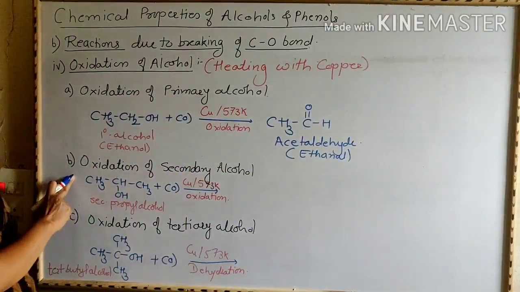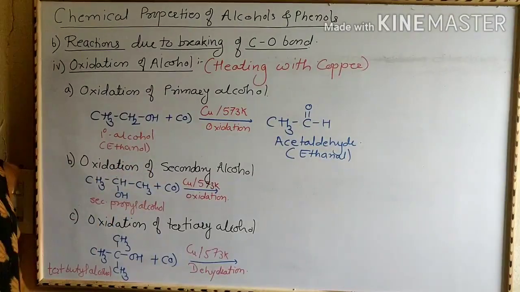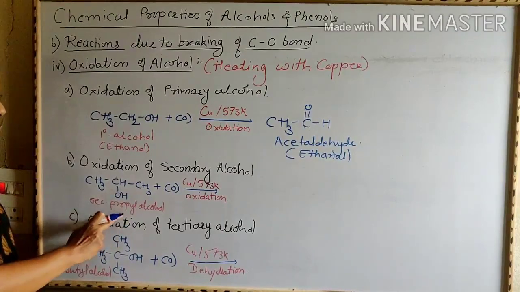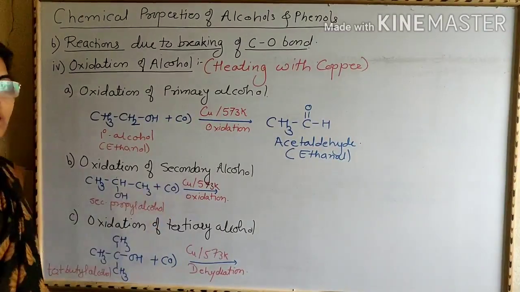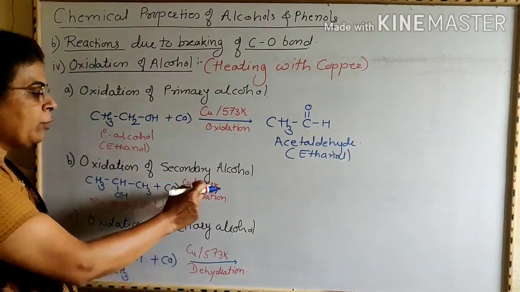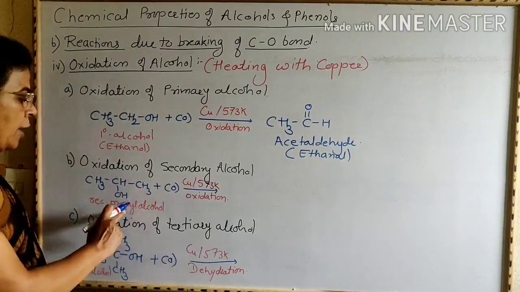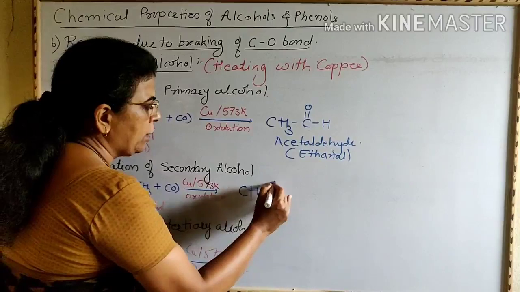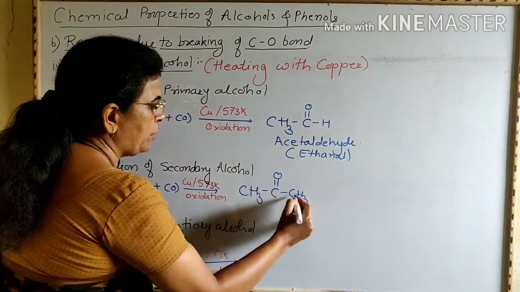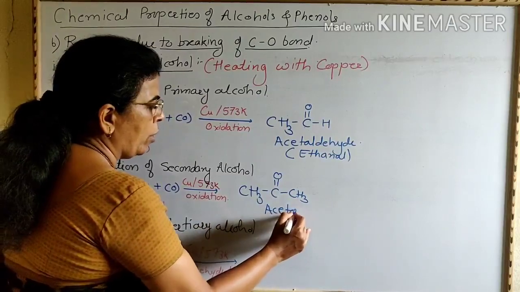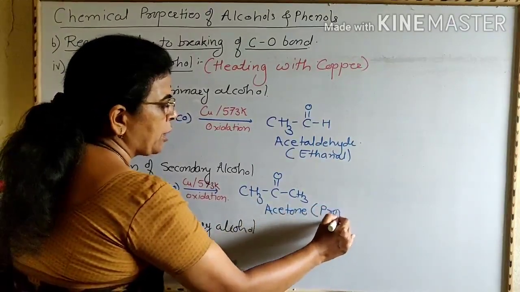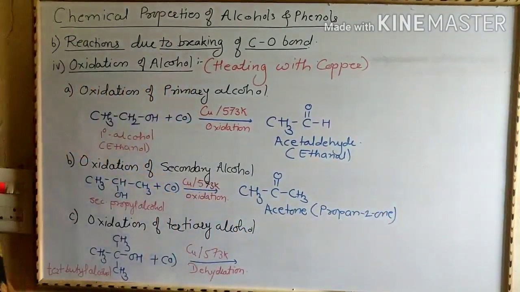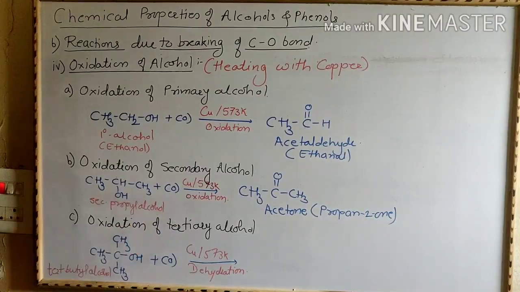Then we are going to see oxidation of secondary alcohol. When vapors of secondary alcohol, that is secondary propyl alcohol, are passed over preheated copper at 573 Kelvin temperature, it undergoes oxidation to give ketones. That is, formation of CH3COCH3 takes place. This is acetone, or IUPAC name of this compound is propan-2-one.